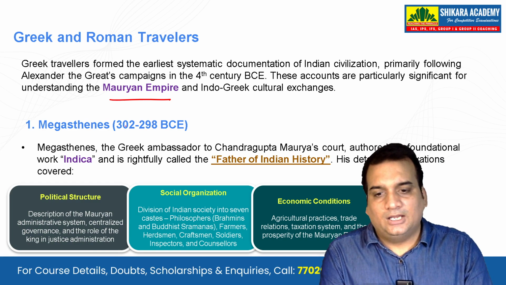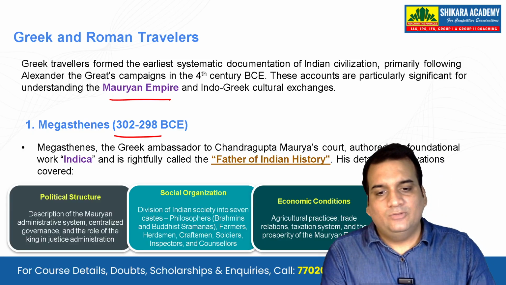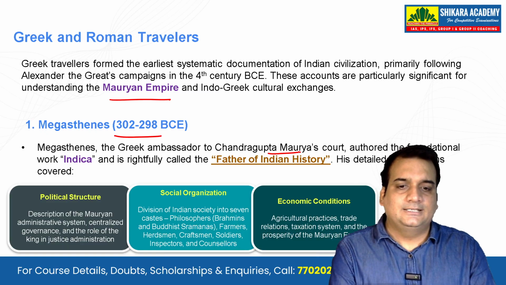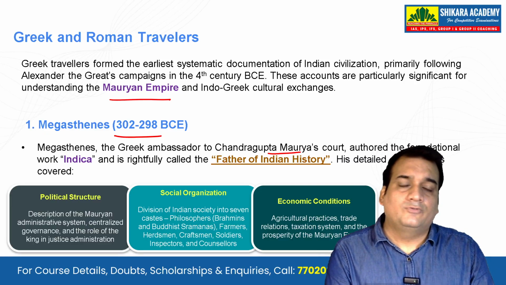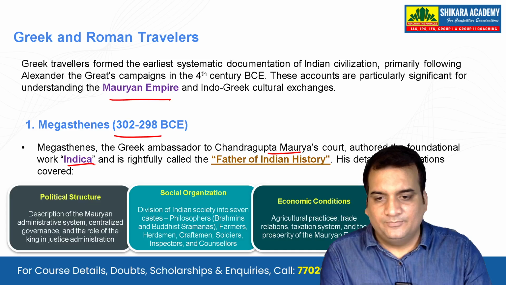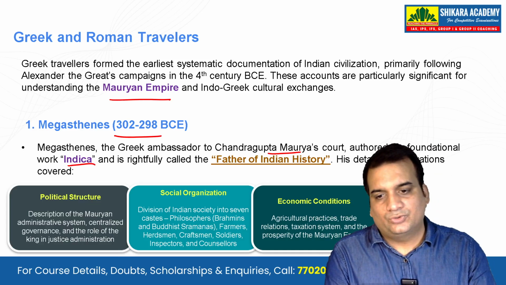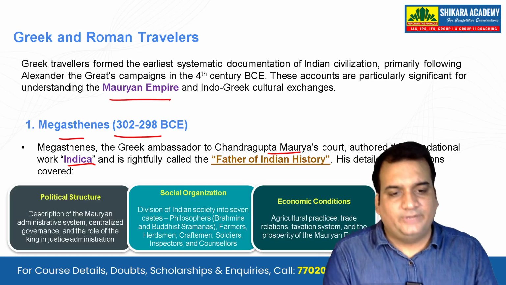Megasthenes, somewhere around 302 to 298 before Common Era, was a Greek ambassador to Chandragupta Maurya's court. It is said that Seleucus Nicator, who founded the Seleucid Empire, was the one who sent him, and he authored the foundational work Indica, and is rightfully called the father of Indian history. So you should remember this. Megasthenes wrote Indica and is also called the father of Indian history.